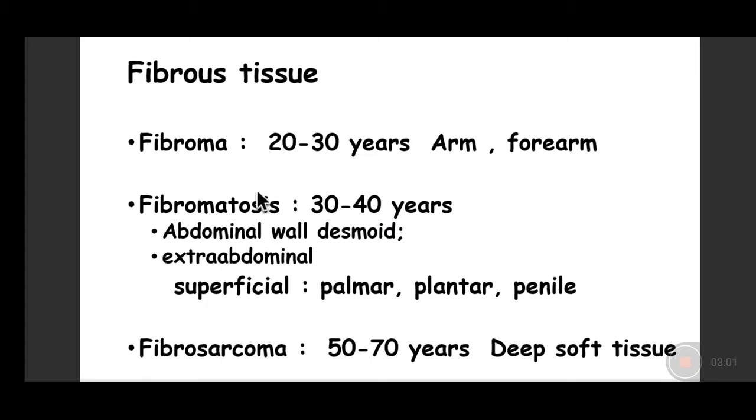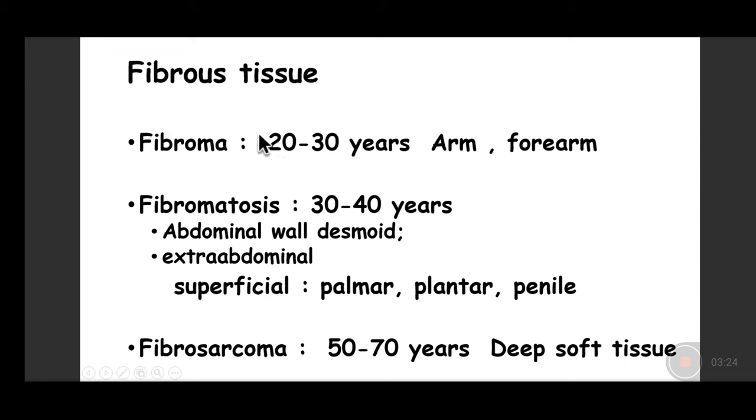This fibromatosis has a locally invasive property, but it does not metastasize, and it has no cytological features of malignancy. That means it does not show anaplasia. There is no increase in nuclear cytoplasmic ratio, no increase in mitosis, and no atypia at all. Now, when do these fibromas arise?